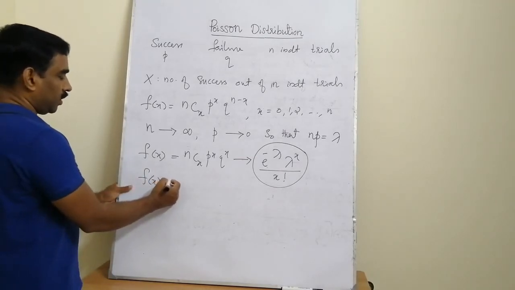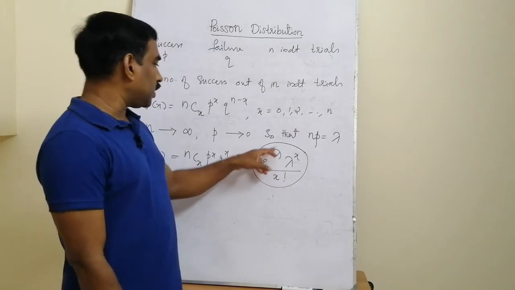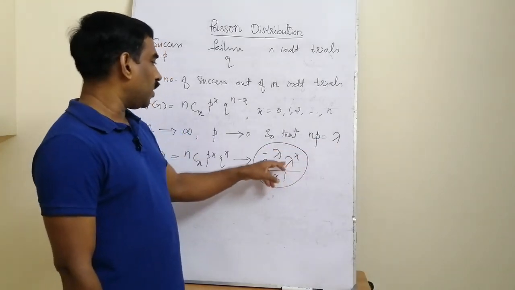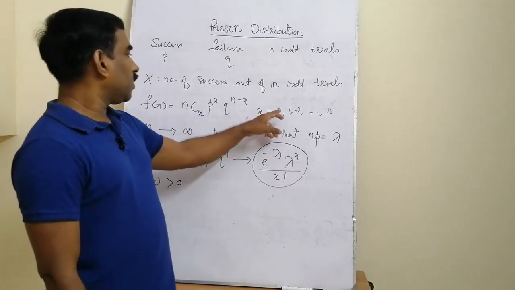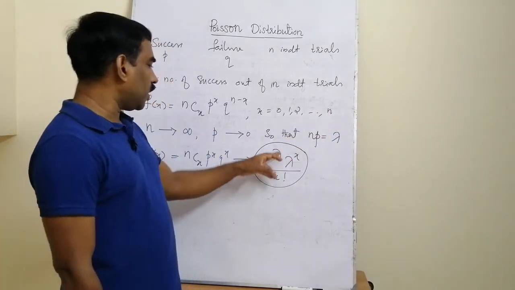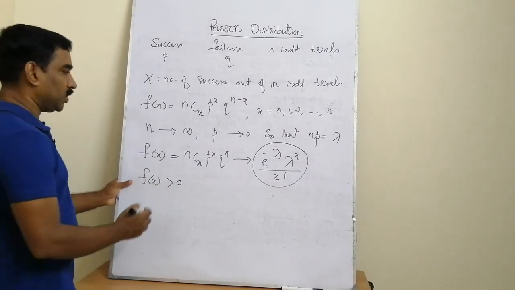The first one is that this is greater than or equal to 0. So this f(x) is always greater than 0 because the first factor, e raised to minus lambda, is always positive, and this lambda is positive, and we are taking the power of lambda raised to x for some x, 0, 1, 2, 3, etc. to n, or this n is very large, and dividing that number by x factorial. So clearly this f(x) is always greater than 0.